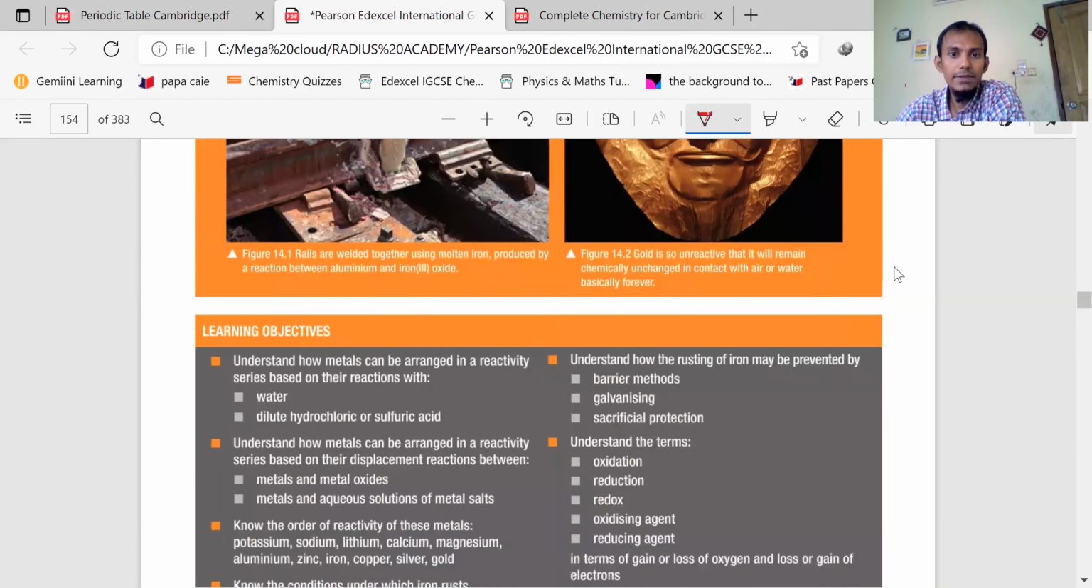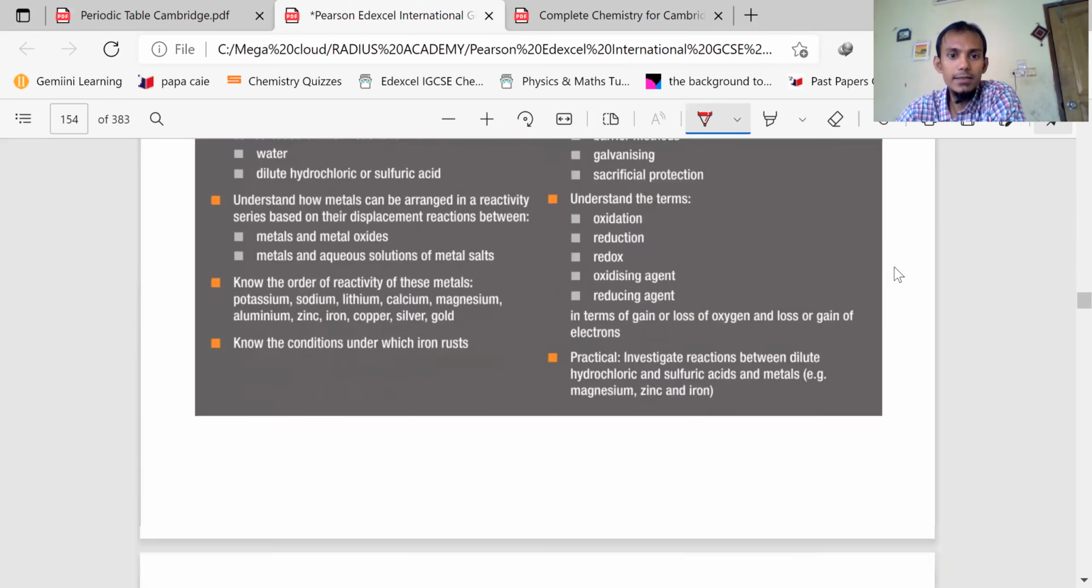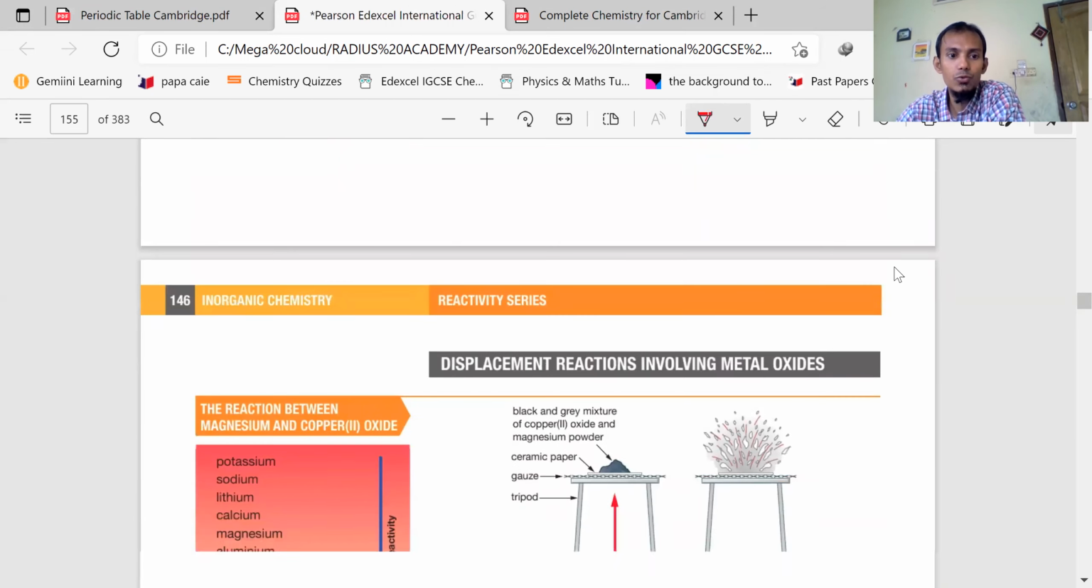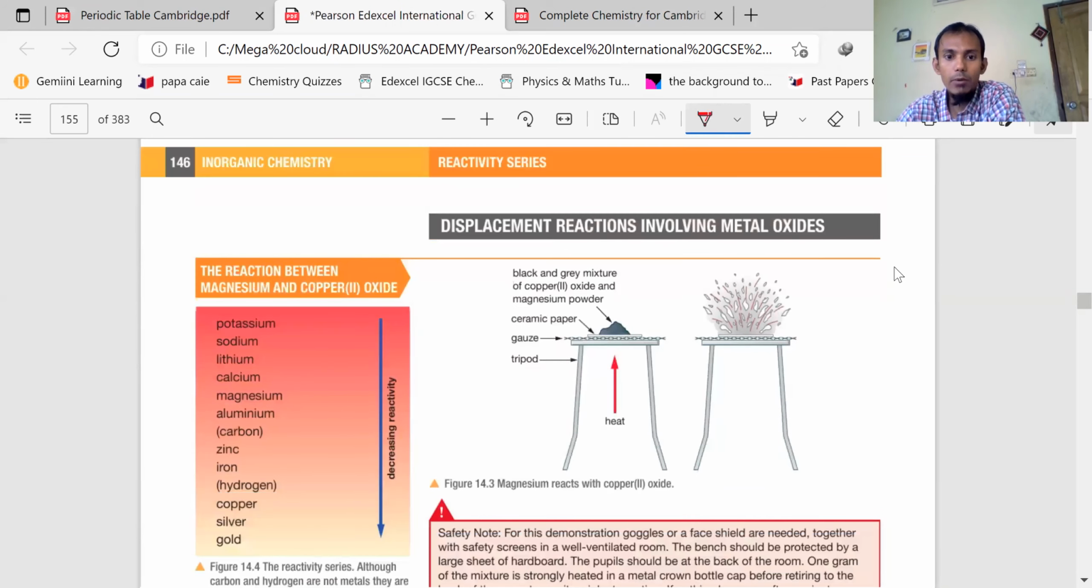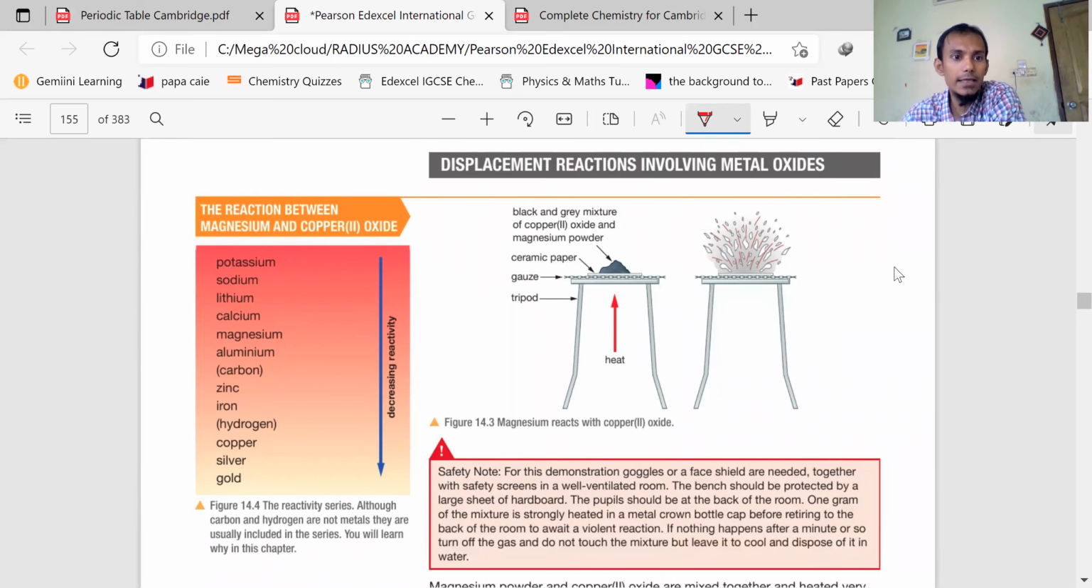So the reactivity series is a series we will discuss which will help us identify the reactivity of different metals and non-metals. This is the reactivity series we will study in O-level. The most reactive metal is what here? Potassium. Then sodium, lithium, calcium, magnesium, aluminium, carbon, zinc, iron, hydrogen, copper, silver, and gold. Right, so this is our reactivity series.